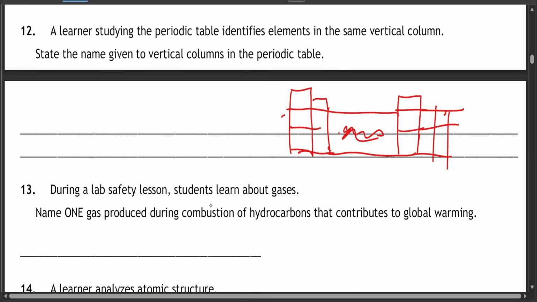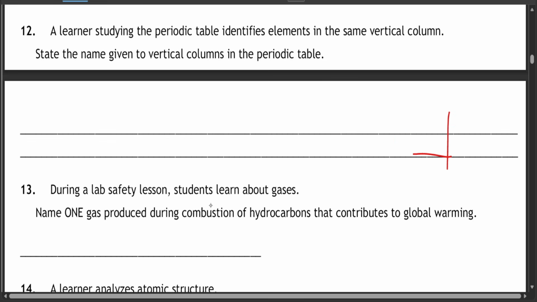Now the vertical columns are usually groups, so group 1, group 2, up to group 8. The rows are usually periods, so this is row 1, row 2, row 3, which means period 1, period 2, period 3. The vertical columns are called groups. The horizontal rows are called periods, but for this question it's groups. So the name given to vertical columns in the periodic table, we call them groups.